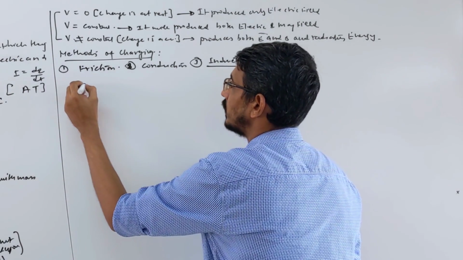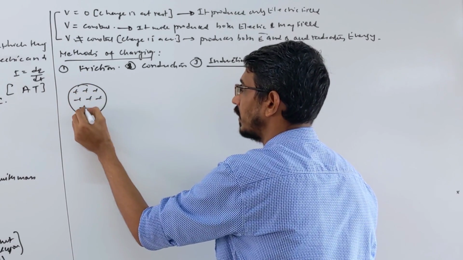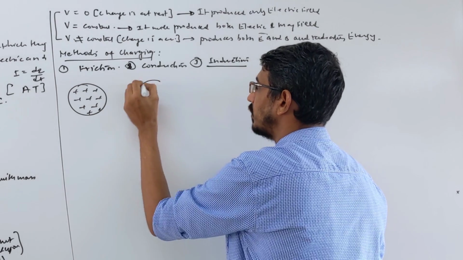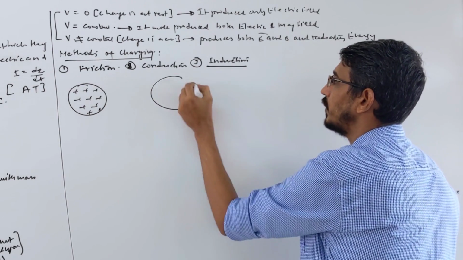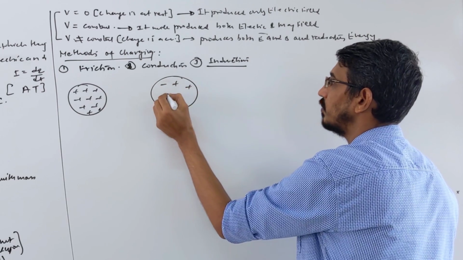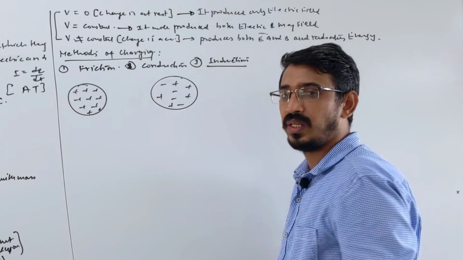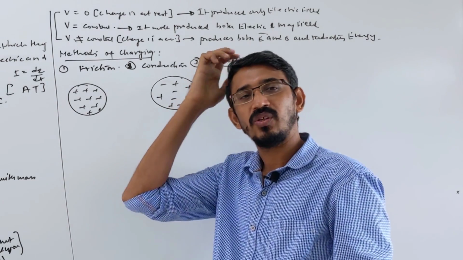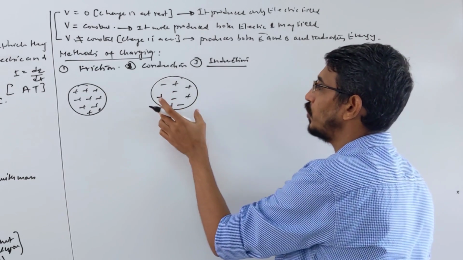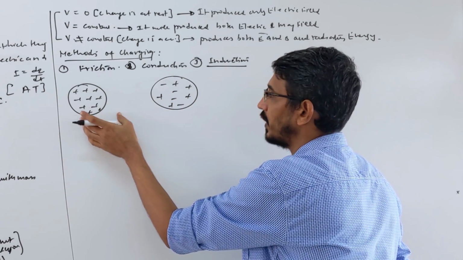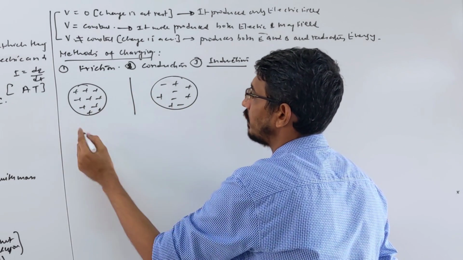Suppose this is a body which has a lot of positive charge, and another body is there which has equal charges, both, so it is neutral. Here you want to produce only one type of charge, negative or positive, anything you want. Suppose you want to produce negative charge. You put this body close to the other body. Initially they are separate. So you put them close, then what will happen?